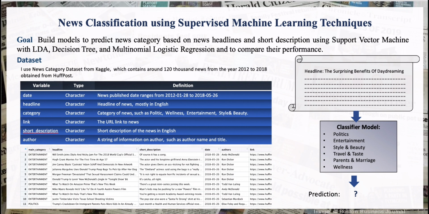and testing. The news category dataset is from Kaggle, which contains around 120,000 news from 2012 to 2018 obtained from HuffPost. This dataset has 6 variables: date, news headline, category, URL link, news short description, and author. Only headline, short description, and category are used in this study.